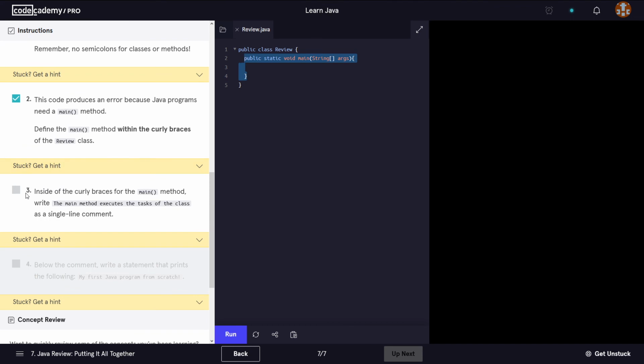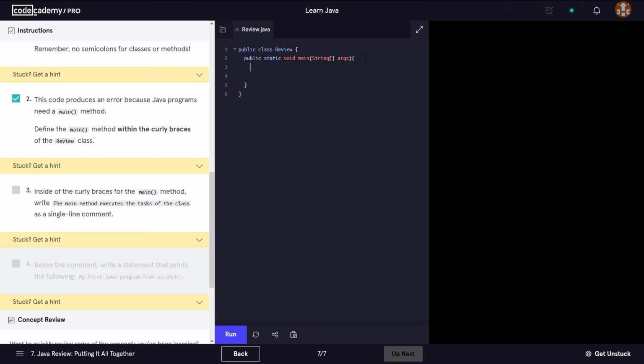Now if we have a look at instruction number 3, it says inside the curly braces for the main method, write the comment: main method executes the tasks of the class, as a single line comment.